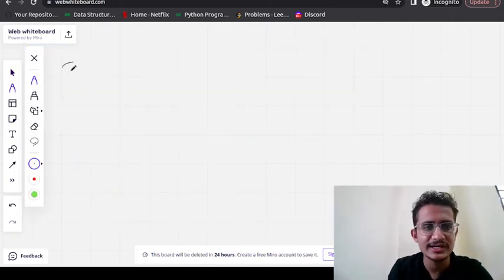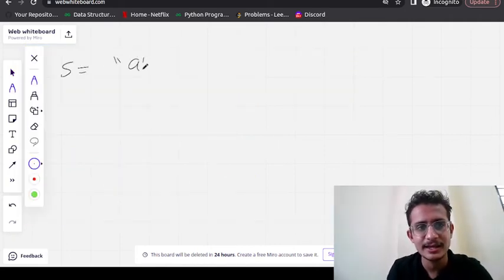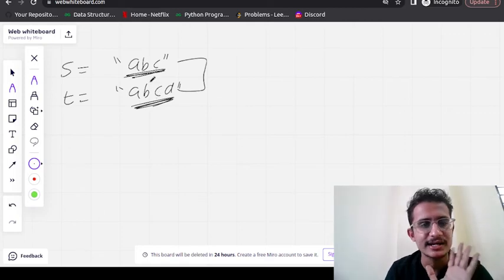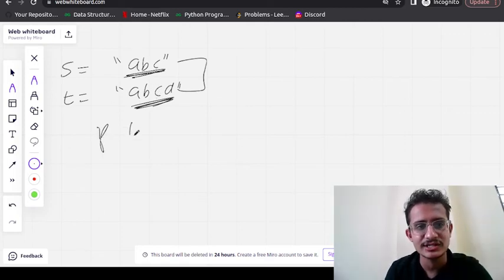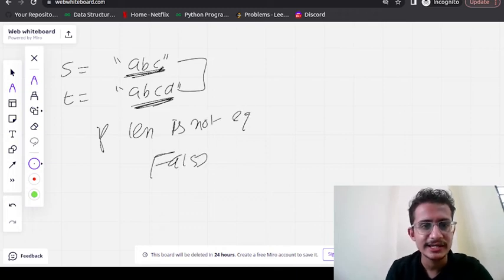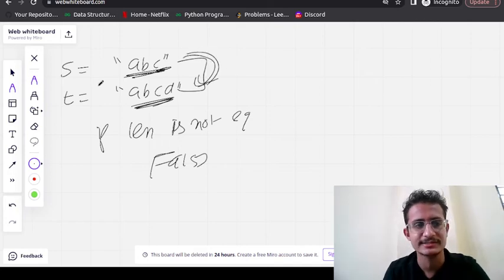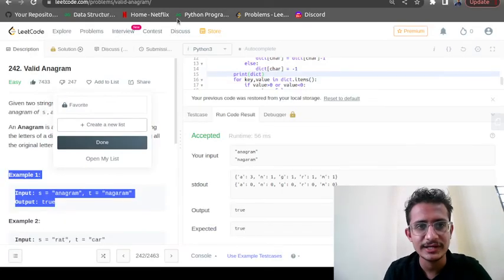Now suppose S is given as A, B, C and T is given as A, B, C, D. Here we are sure that they are not anagrams because the lengths of both strings are different. So we will apply the condition: if length is not equal, directly return false, because for an anagram we need to use all the characters. Okay, so this is one of the approaches.